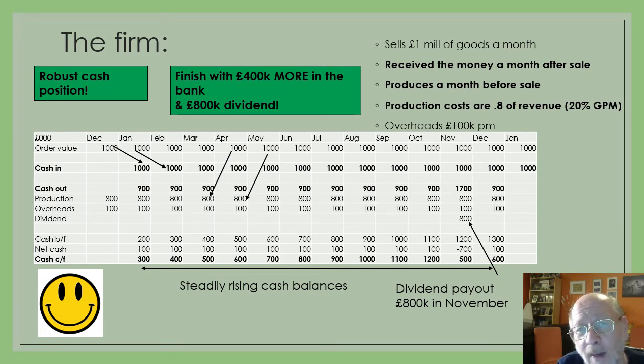Remember that we're making 1.2 million profit, so we're ploughing 400,000 back into the company, but that 800,000 leaves the company in November. Despite that, you can see that by the end of December, we've got a balance of £600,000. That's the figure on the bottom right, whereas we started on the top left on the cash flows with 200,000. So the cash has been building nicely in the company. It's gone up by £400,000.